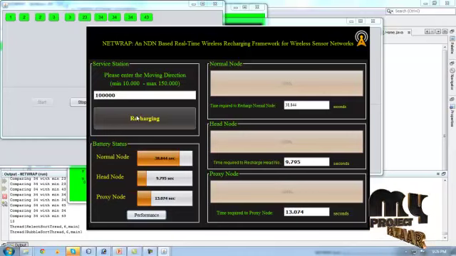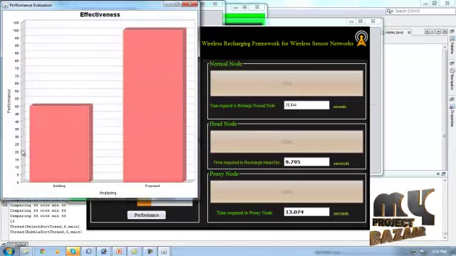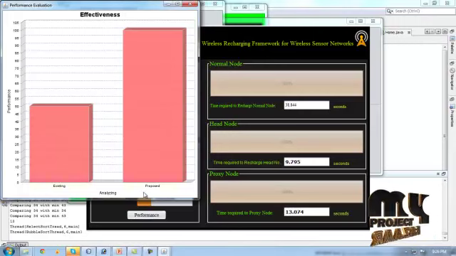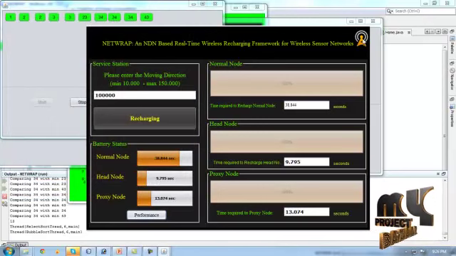The last process is completed here. This is the final performance. This is the existing level of process. This is the proposed level of process. That's all of the execution of this process.